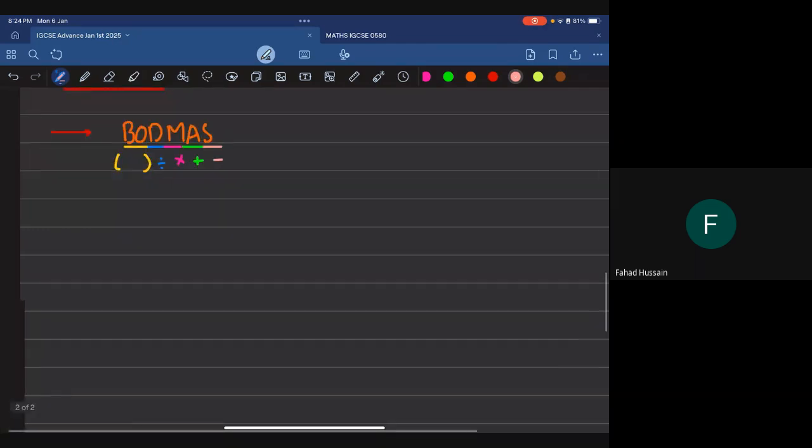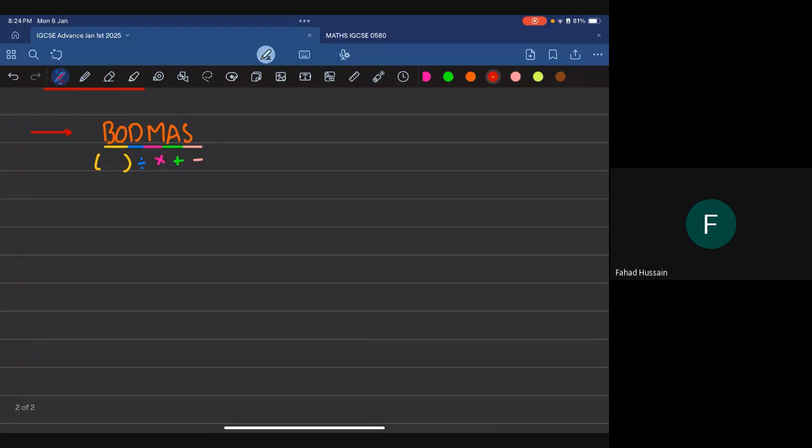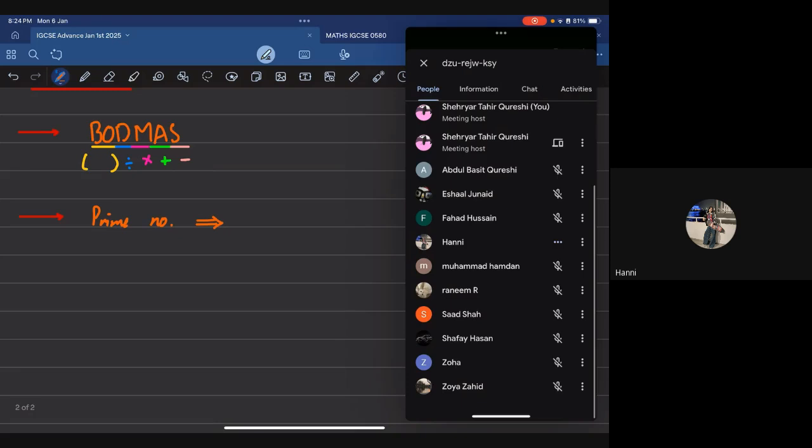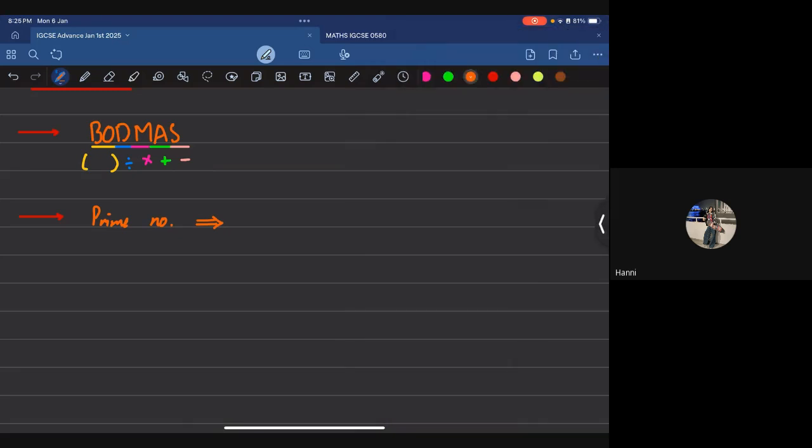Nonetheless, the second thing that I've noticed, I'm trying to cover what the major mistakes that the students have made, is that they somehow flip out on this. Secondly, what are prime numbers? Yes. Can anyone tell me what are prime numbers? Please. I hope someone knows what prime numbers are. I guess odd numbers? Odd numbers.